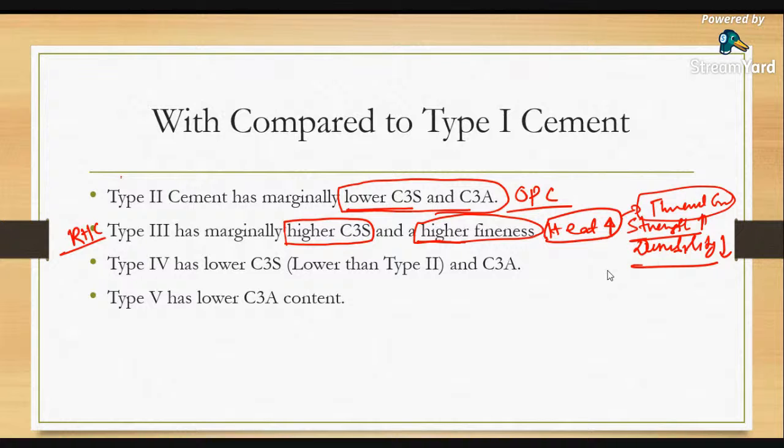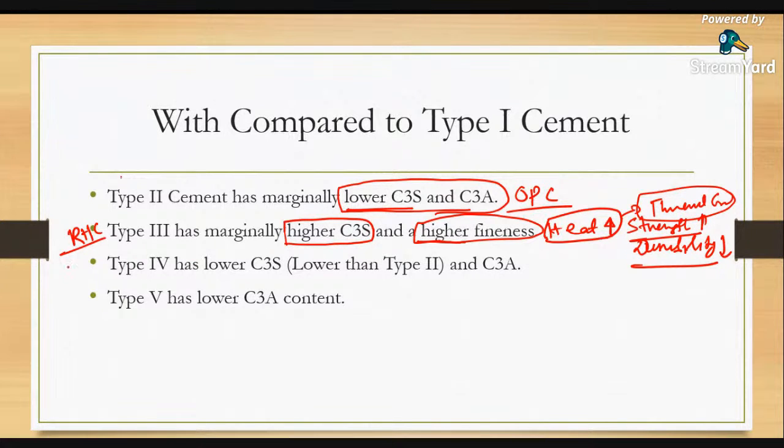If you are not going for periodical maintenance of the structure, then we are allowing the structure to collapse. If you do not do proper maintenance, you do not take care of the structure, so the structure will collapse. That is the rapid hardening cement. The heat of hydration will be very high. As a result, what will happen? Thermal cracking will develop. As thermal cracking develops, the durability of the structure decreases.